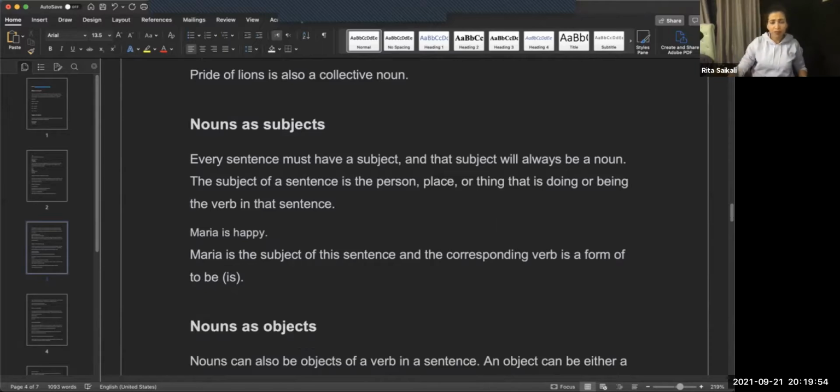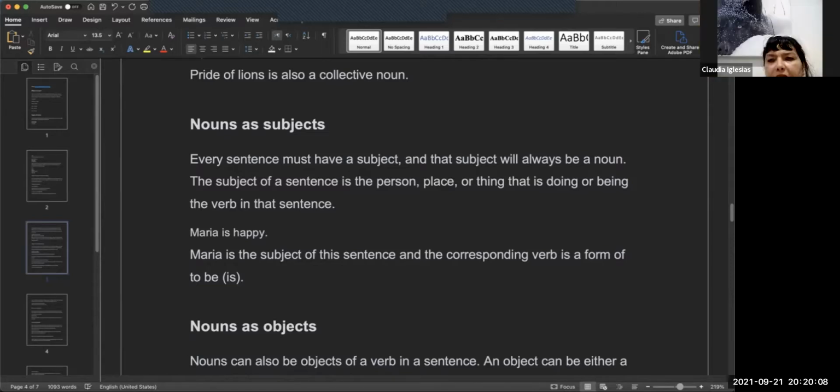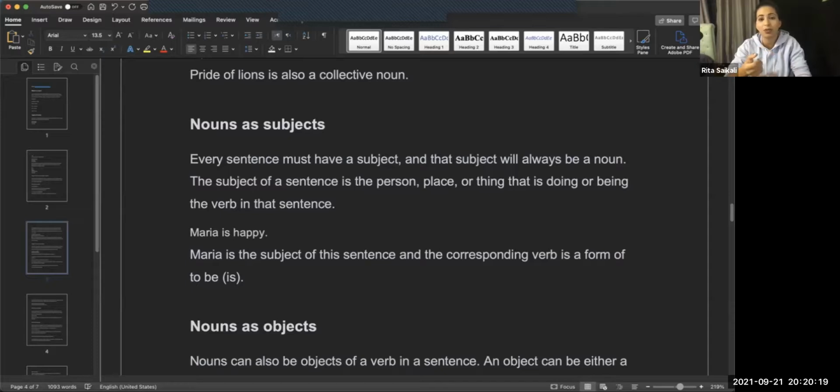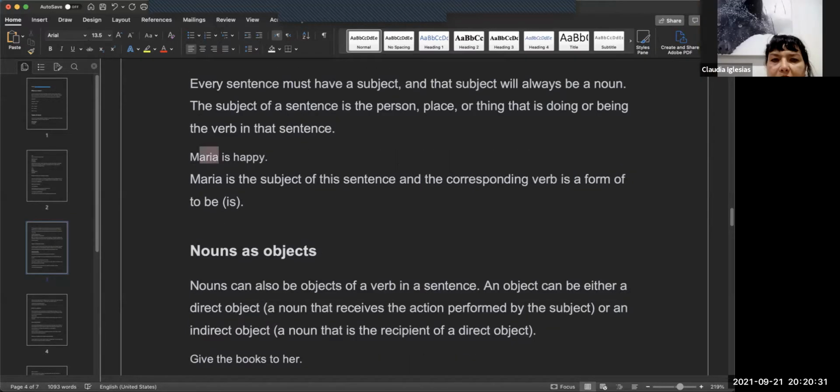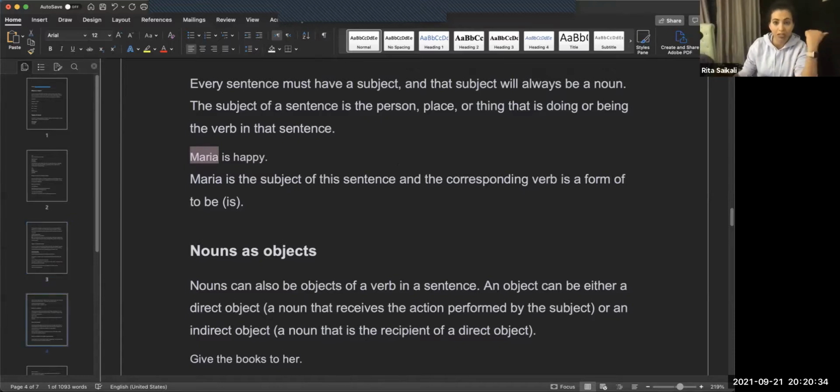Okay. So what part do they play in the sentence? Well, nouns are usually the subject. So every sentence must have a subject, and that subject will always be a noun. So John ate the pizza. We can't say ate the pizza. That doesn't work. So the subject in the sentence has to be a person, a place, or a thing that is doing the action or being the verb in that sentence. For example, Maria is happy. Maria is our noun. Maria is the subject of that sentence.